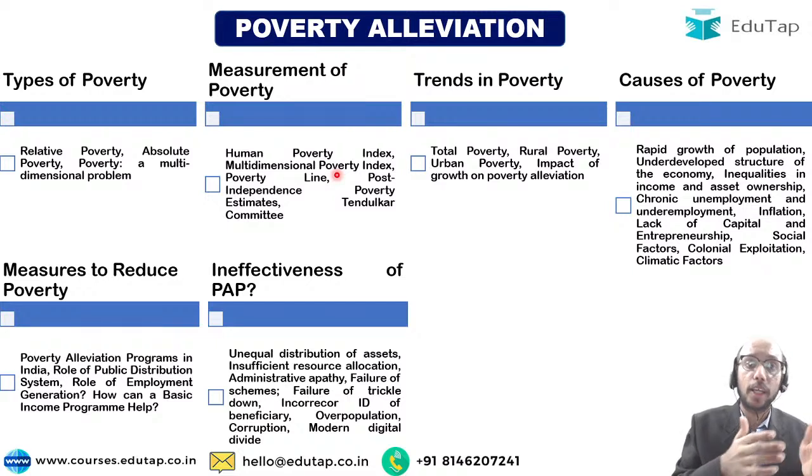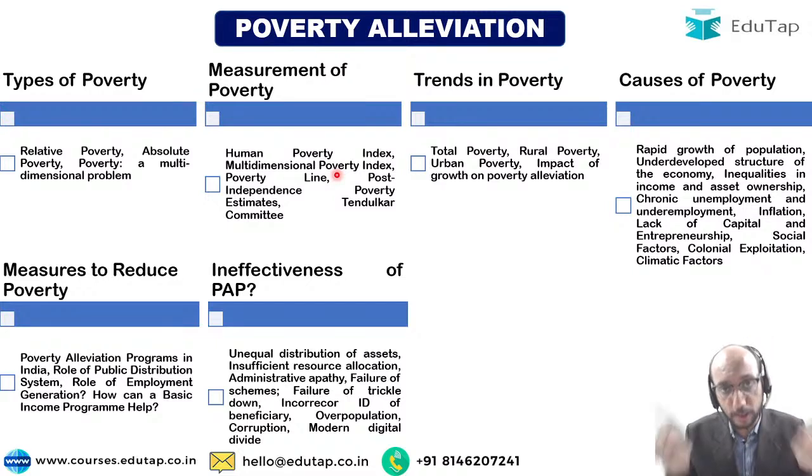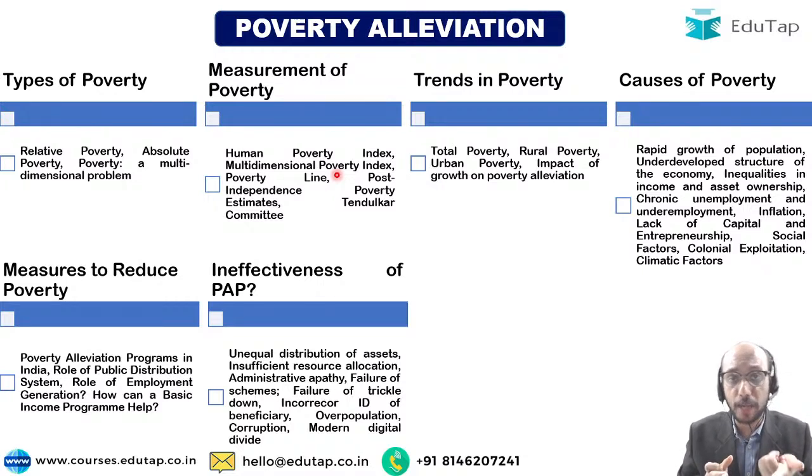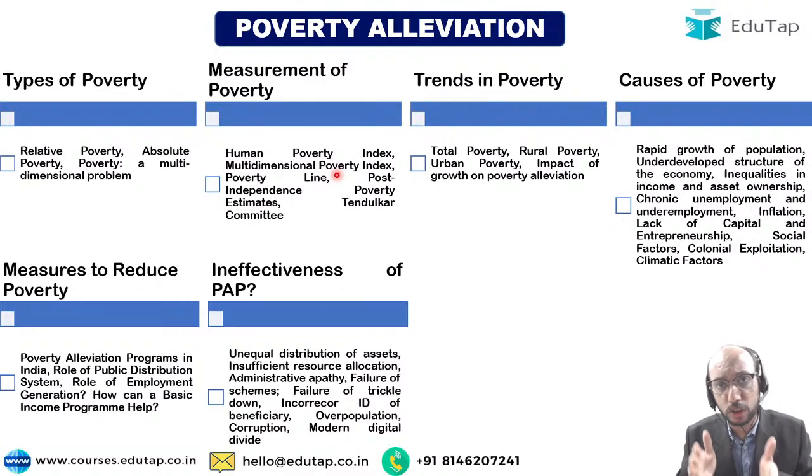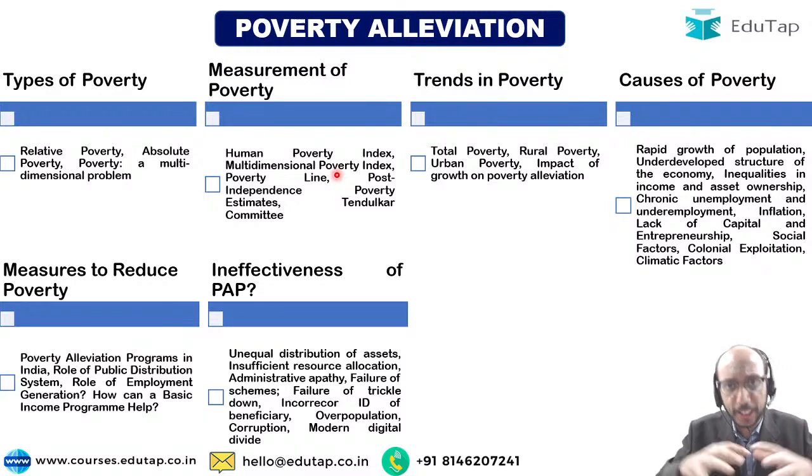Right? So incorrect identification of beneficiaries, that is also a problem. So if I'm running a poverty alleviation program, that is one thing. Identifying who is really poor and ensuring that they and only they get the benefits of that program, that is a wholly different thing altogether. Only very recently, since the JAM Trinity was put into place, right? जनधन, आधार एंड मोबाइल का जो लिंकेज करवाकर जैम ट्रिनिटी को हमने इन प्लेस रखा.